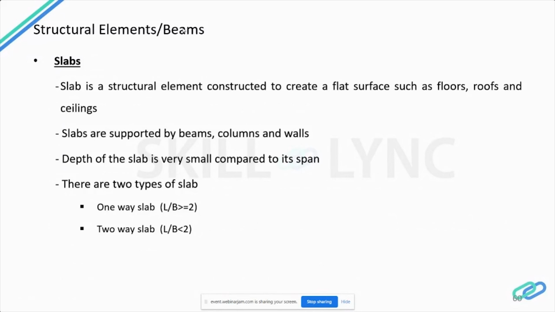The depth of the concrete slab is very small compared to its span. Normally the thickness of the slab will be around 125 mm to 150 mm. If it is a heavy structure, then we go with 200 to 250 mm. For residential buildings, we go with 100 to 125 mm thickness slab. So there are two types of slab. Can you tell what is a one-way slab?